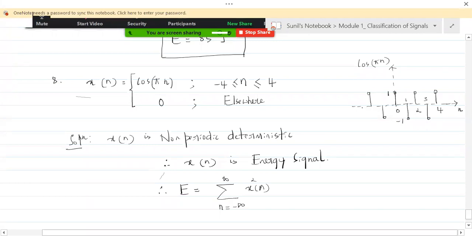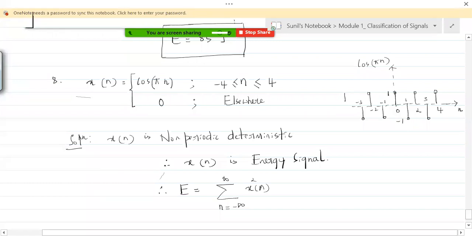Now, it is not only from 0 to 4, it is from -4 to 4. So this is -1, -2, -3, and -4. Seeing this, there are chances that you may misunderstand this signal for a periodic signal, because we have the repeating samples there. So can you tell me why this is not a periodic signal? Anybody? It has finite length. Very good.